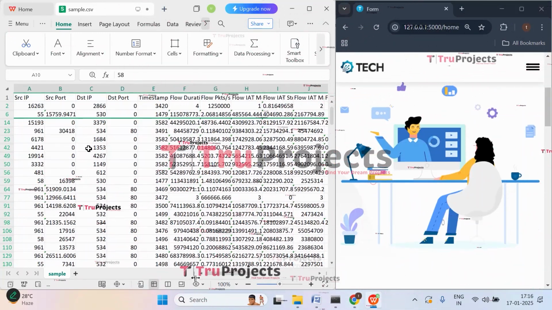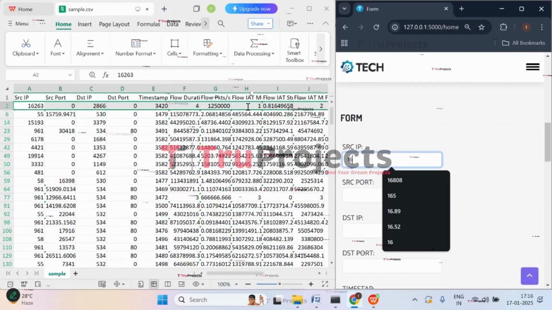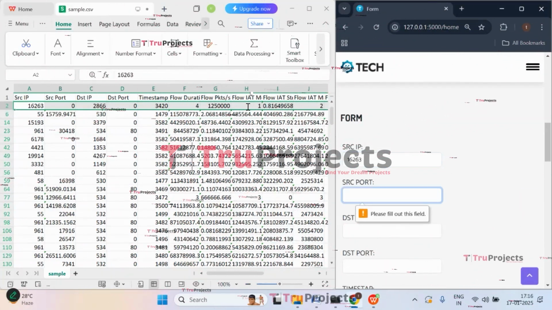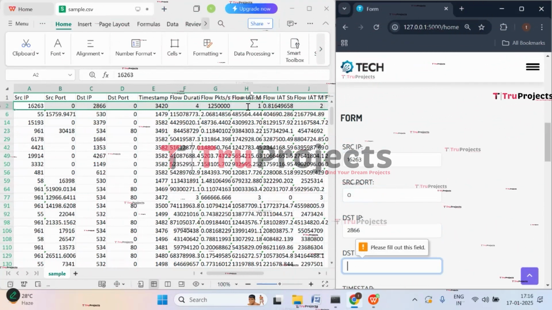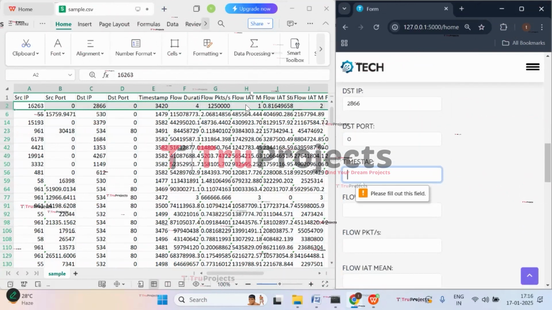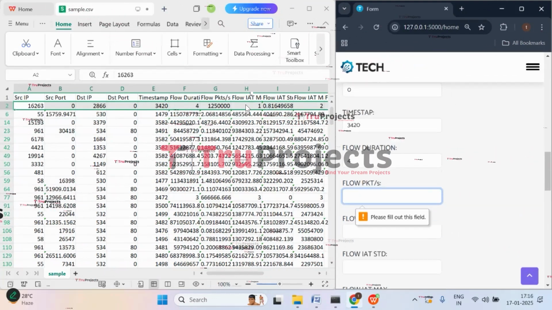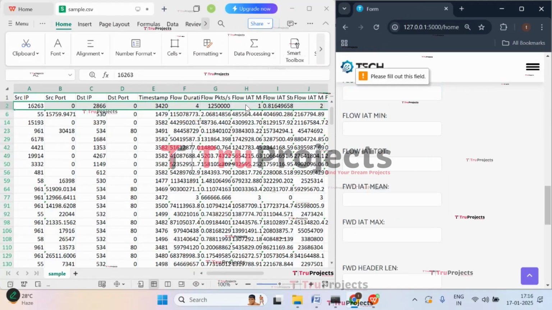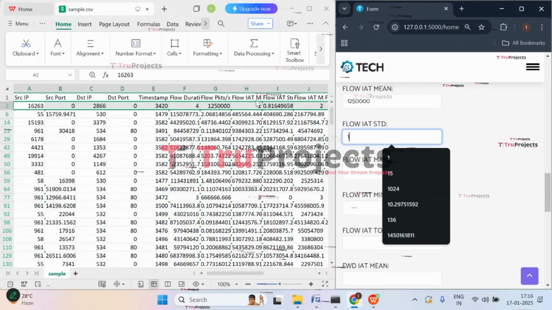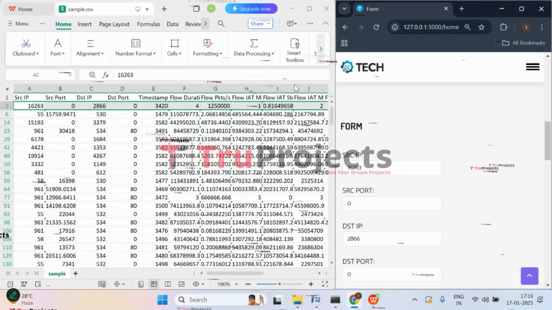So now let's try with this case. Where source IP is 16263, source port is 0, destination IP is 2866, destination port is 0, timestamp is 3420, flow duration is 4, flow packets are 4, flow IAT mean is 12500, and then we have flow IAT standard deviation is 1. If you have entered some value wrong, let's recheck again.